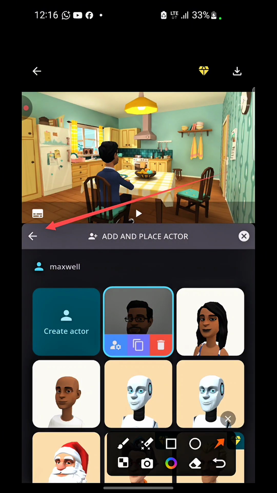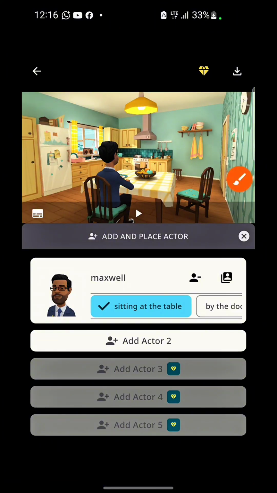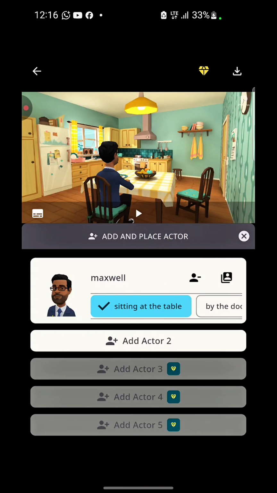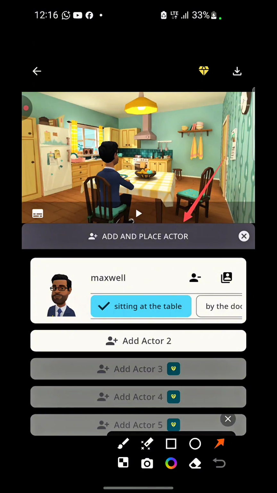So just basically go back. Let's go back, and once we click on that to take us back, you're going to see these things right here, right? So you can see Maxwell. That's the name I gave to the actor when I created it, right? So you can see sitting, you can see the position. What position do you want the actor to be? You can see all the positions right here.